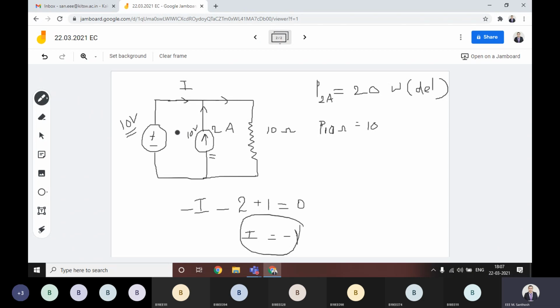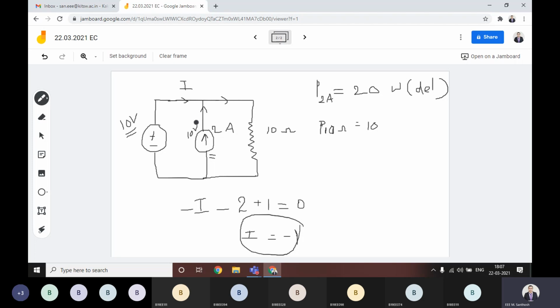Okay, that means in this circuit, no need to confuse. In any circuit, the active elements are there and passive elements are there, and whenever you are looking at the circuit diagram, there will always be power delivered and power absorbed.